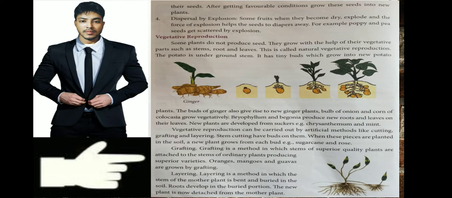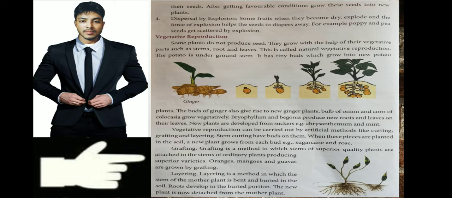Bryophyllum and begonia produce new roots and leaves on their leaves. New plants are developed from suckers, for example chrysanthemum and mint. Vegetative reproduction can be carried out by artificial methods called cutting, grafting and layering. Stem cuttings have buds on them. When these are planted in the soil, a new plant grows, for example sugarcane and rose. So let's learn about these methods by which we can grow plants.